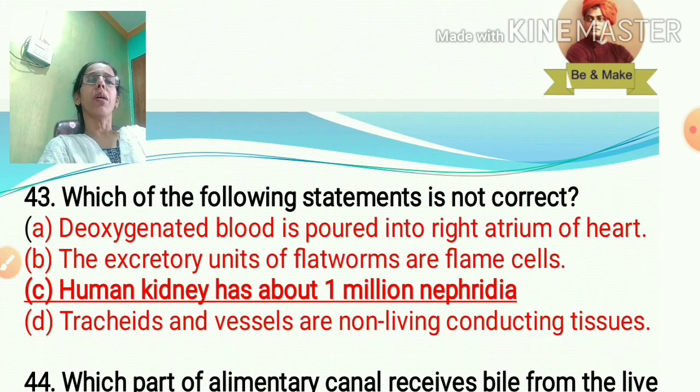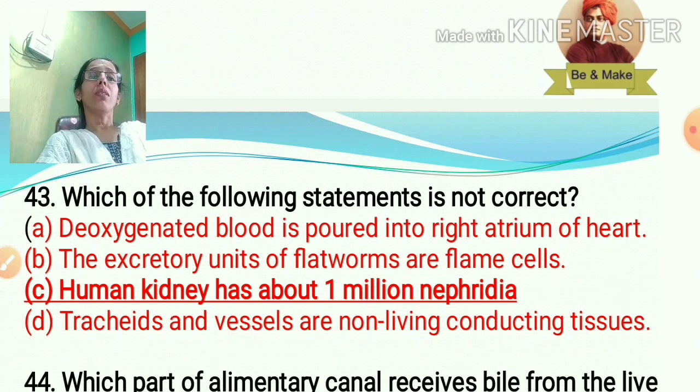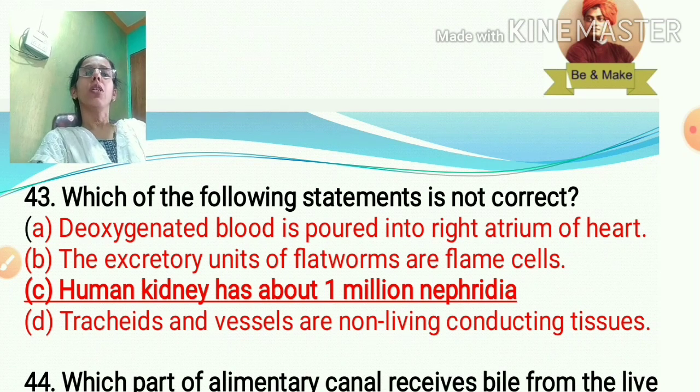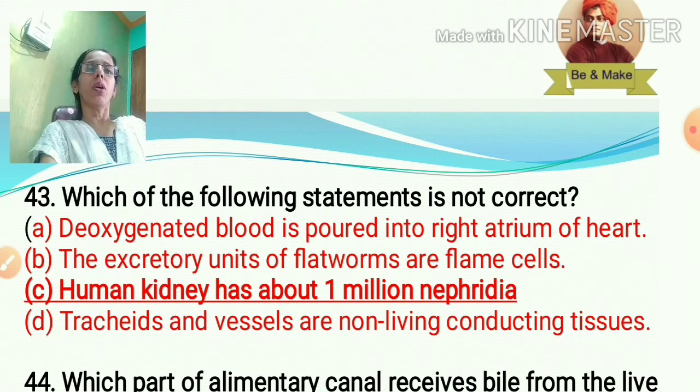Human kidney has about 1 million nephridia. The main unit is the nephron, so we have to write nephron here. So the incorrect statement is C. The tracheids and vessels are non-living conducting tissues. That is also correct. So the answer is: human kidney has about 1 million nephridia. No, it has nephron units.